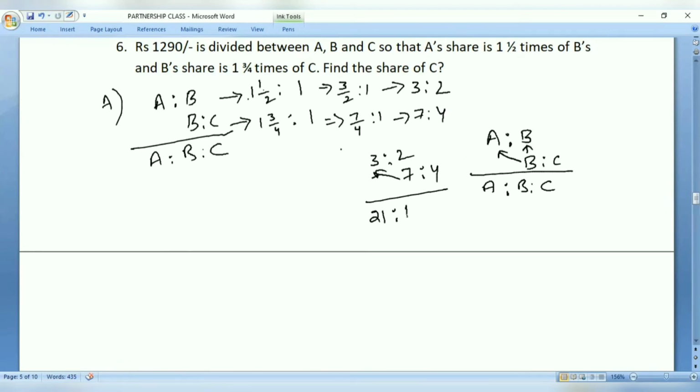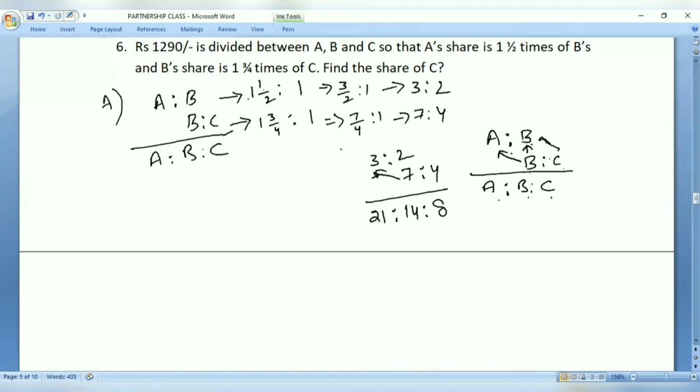So 7 twos are 14. Then multiply C with B. So that means 4 into 2, that is 8. If a ratio A is to B, B is to C is given, you need to calculate A is to